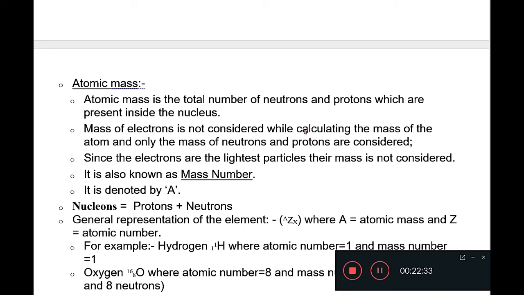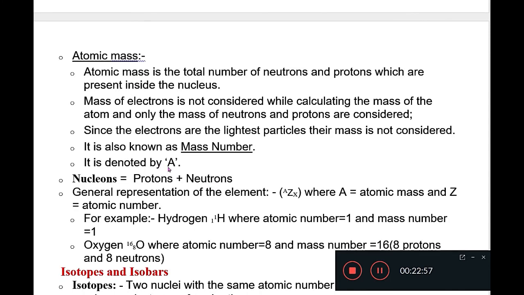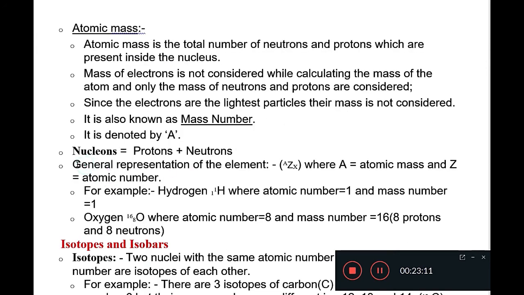So in case of mass of any atom, we consider only the mass of neutrons and the mass of protons, and we exclude the mass of electrons. Since the electrons are the lightest particles, their mass is considered negligible. Atomic mass is also known as mass number and it is denoted by capital A. Protons and neutrons are collectively also called nucleons.